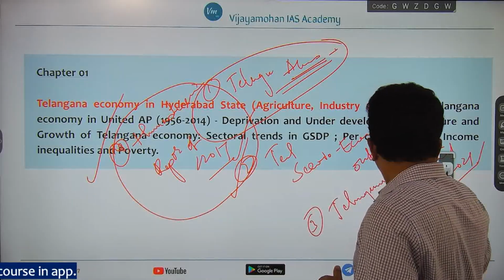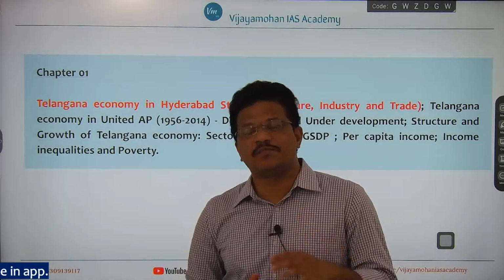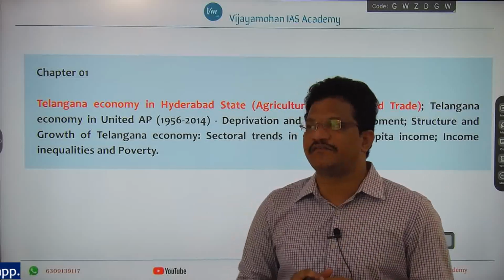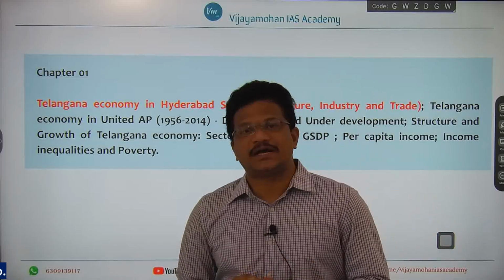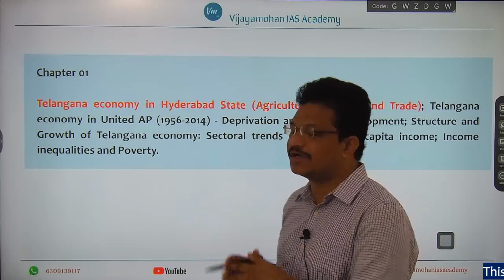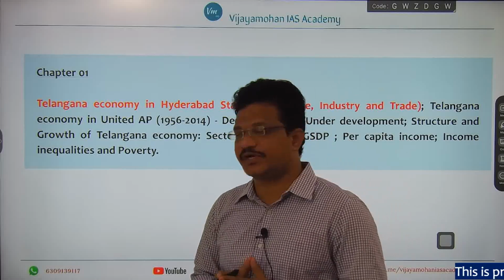Apart from the newspapers, there are 4 important sources. Within these, the first 2 are very, very important, that is the Telugu Academy textbook on Telangana economy and the Socio-Economic Outlook 2022, right?